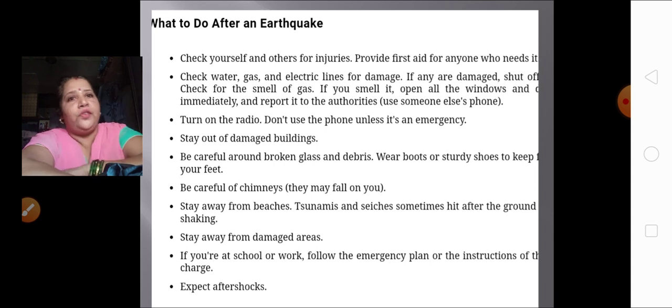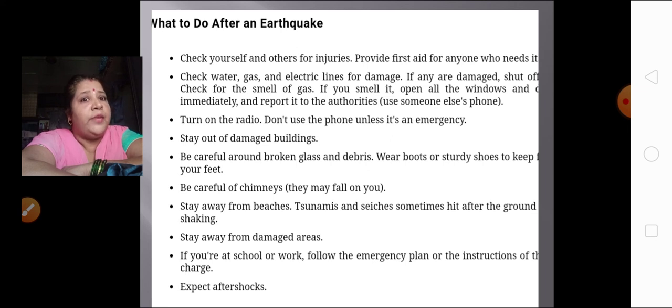What to do after an earthquake? After the earthquake has come and gone, everything is quiet now. At that time, what do we have to do? Check yourself and others for injuries. Provide first aid for those who need it. Check water, gas and electric lines for damage. Turn on the radio. Don't use the phone unless it's an emergency.